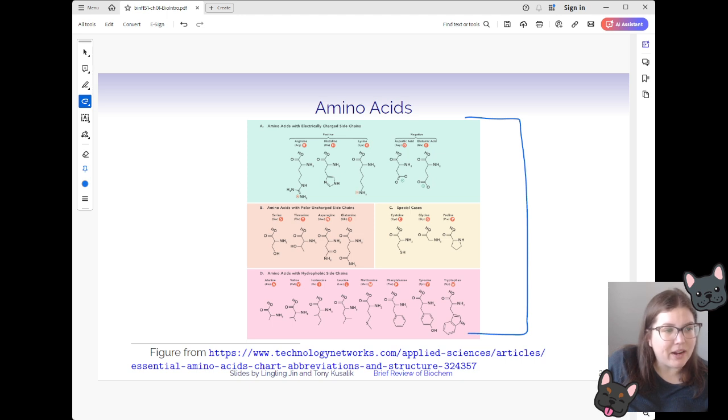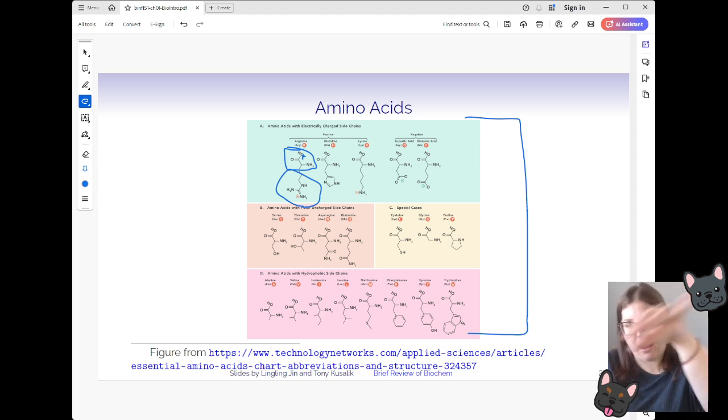Actually, I think my other picture might be a little bit easier to explain this. Up here, this structure that we have is the same on every single amino acid. And it's this part down here that changes. So this carboxyl end is this first C here. And remember with biochemistry and organic chem, we don't have to write the C's.